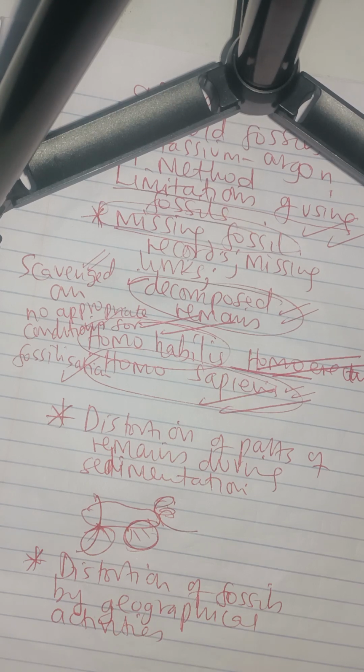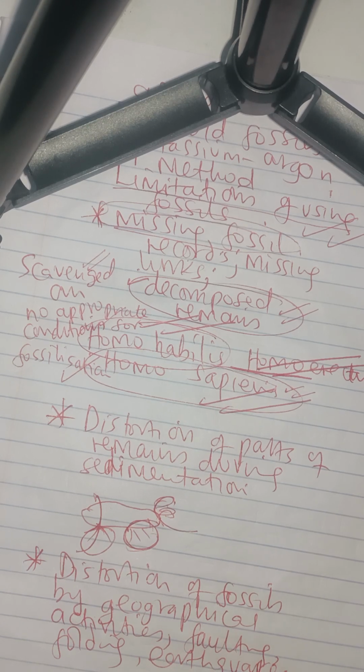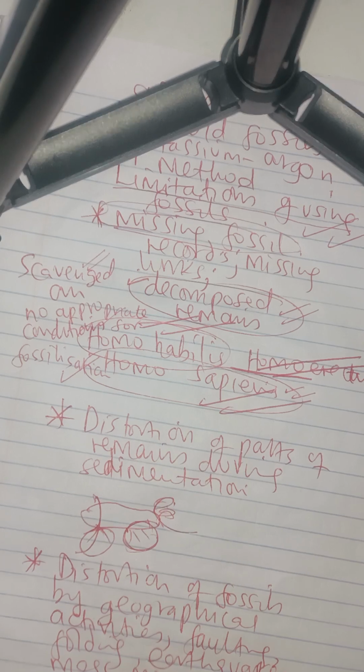Some of these activities can be faulting, folding, earthquakes, or just uplifting or mass movements within the Earth's surface.